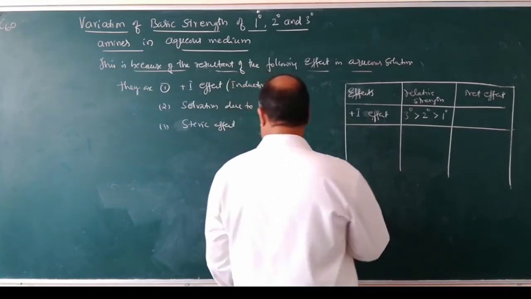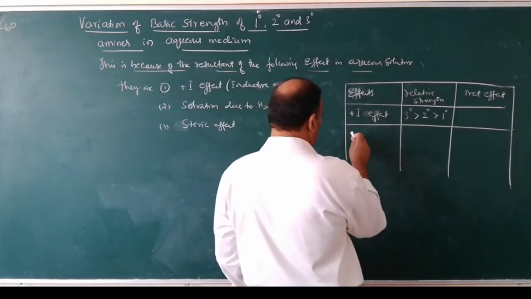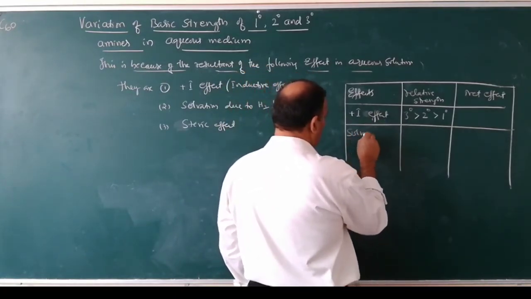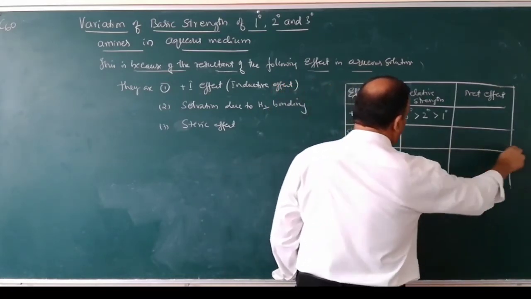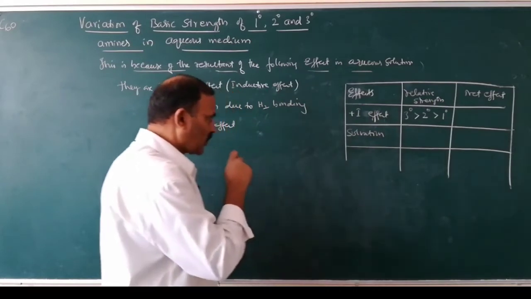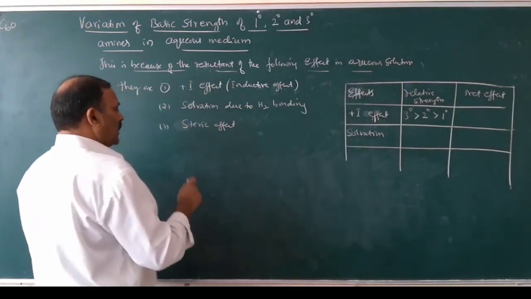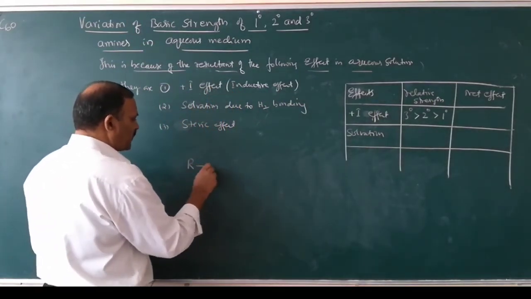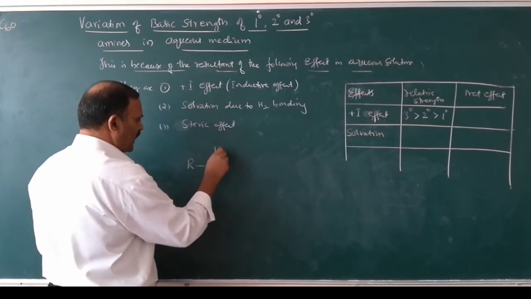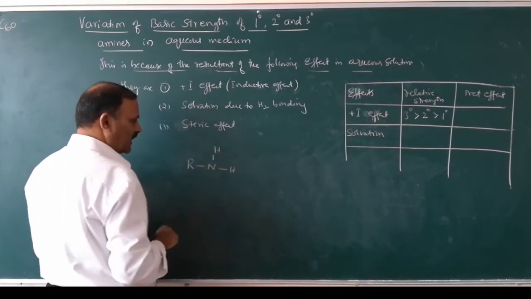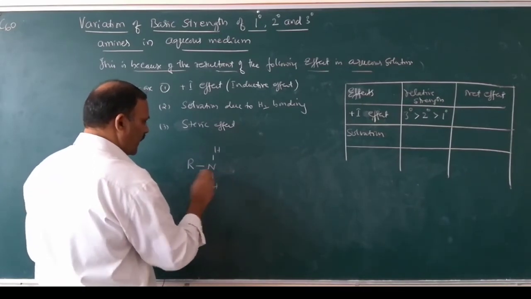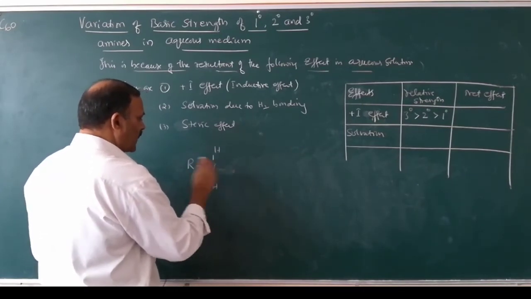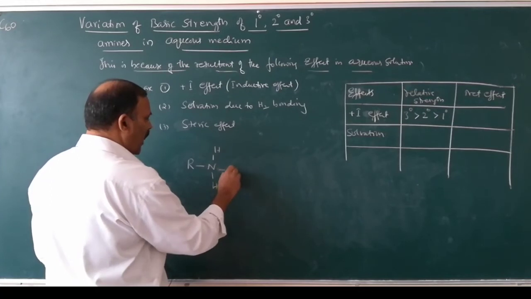So coming to the second effect, that is solvation. What is solvation? Suppose this is a primary amine, RNH2.